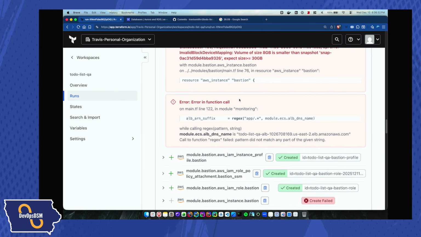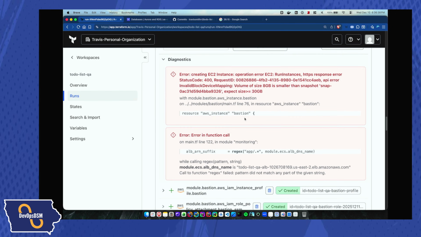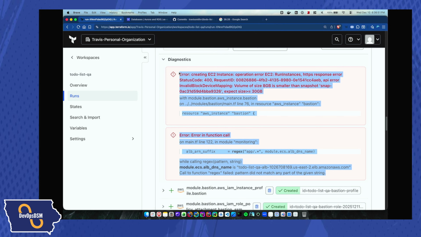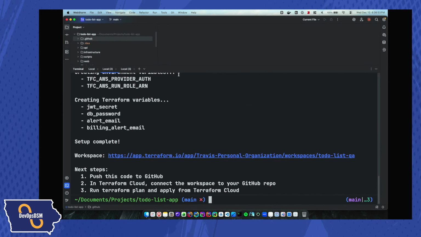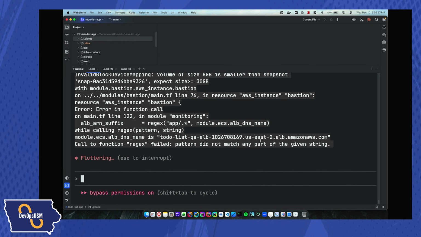Okay, so it looks like we're done running the infrastructure, and I can see that there are problems here. It's having trouble with a couple of things, saying that the volume size of 8 is smaller than the snapshot. Okay, 30 gigs. So it needs to update the gigs, and then it updates the DNS. I'm going to make this real simple: I want to make this quick, so I'm just going to paste in the error, send it to Claude, and tell Claude to fix it.